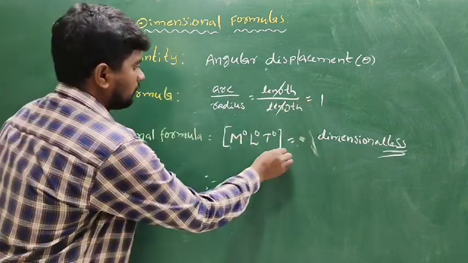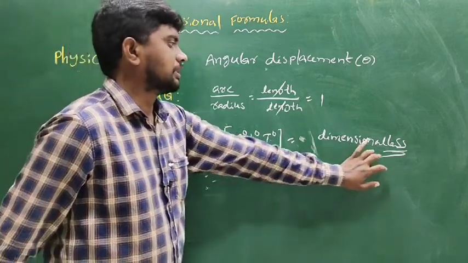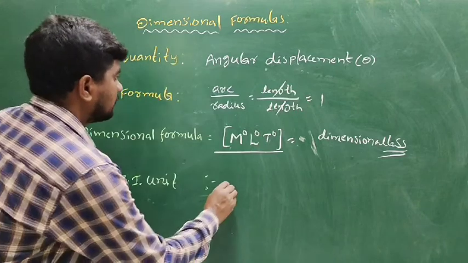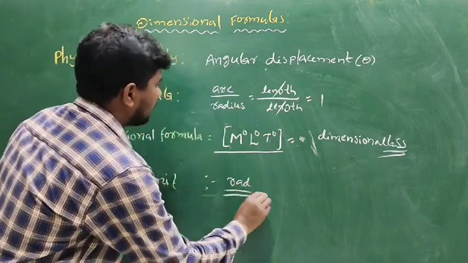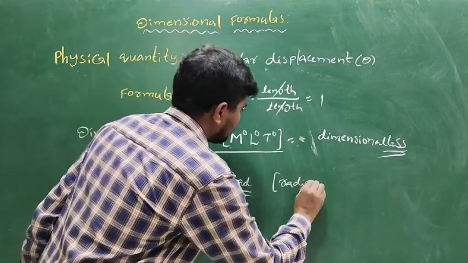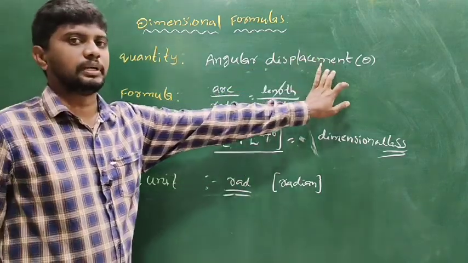So the answer is M power of 0, L power of 0, T power of 0. The SI unit of angular displacement is the radian, rad. Radian is the SI unit of angular displacement.